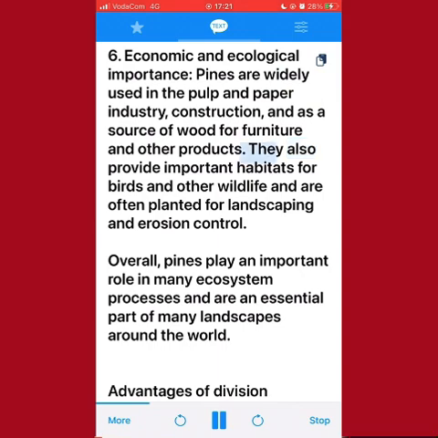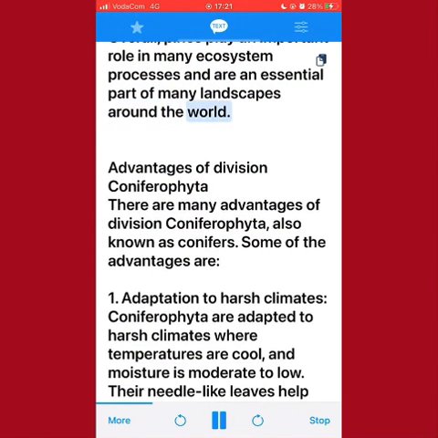They also provide important habitats for birds and other wildlife and are often planted for landscaping and erosion control. Overall, pines play an important role in many ecosystem processes and are an essential part of many landscapes around the world. Advantages of Division Coniferophyta.